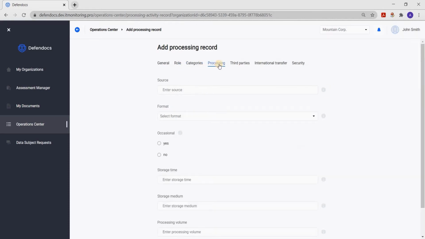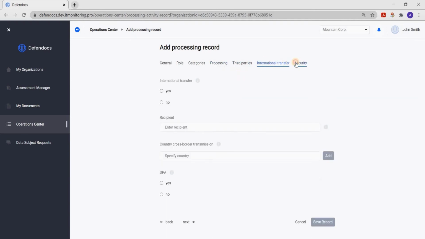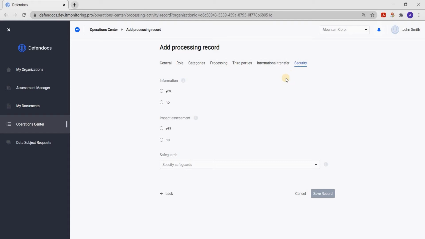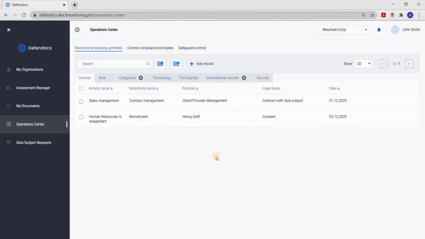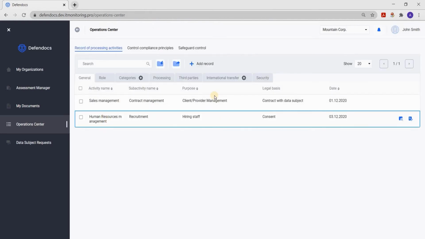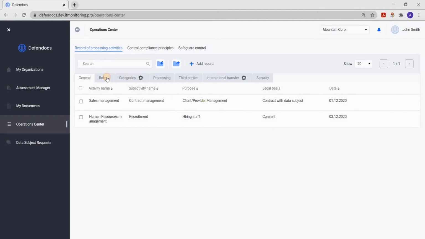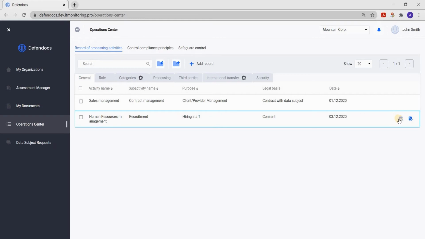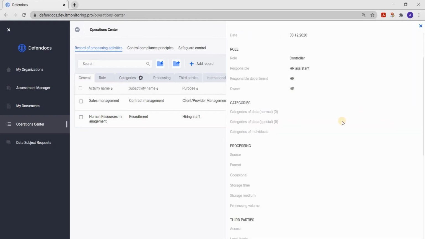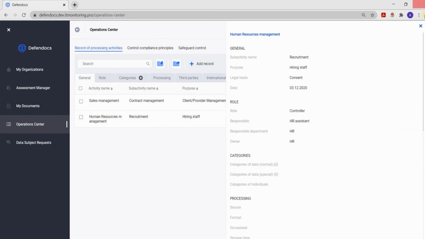Each section has basic information: a role in this processing, what data is processed, how it is processed, whether it is transferred to third parties, cross-border transmission, and security measures. One entry has already been entered here. You can easily navigate quickly through the tabs. You can view all fields on one screen and edit records.